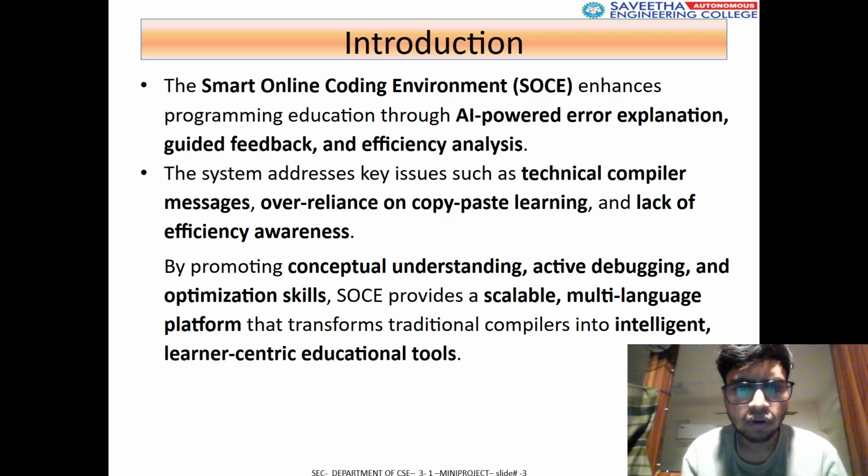It aims to overcome copy-paste learning and the lack of efficiency awareness, and the fact that technical compiler messages cannot be rectified or understood by a basic programmer. To overcome this, we have started building our project, which will help you learn in an efficient way by optimizing how debugging can be done and improving the optimization at the code level. It will help you understand what types of errors occur and how to solve them without the copy-paste method.